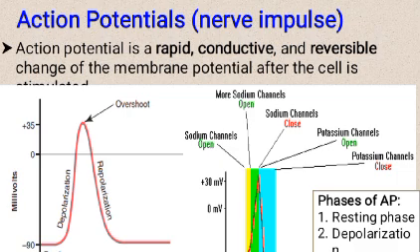Action potential, nerve impulse. An action potential is a rapid, conductive, and irreversible change of the membrane potential after the cell is stimulated. Minus 65 mV is said to be the threshold for stimulation.